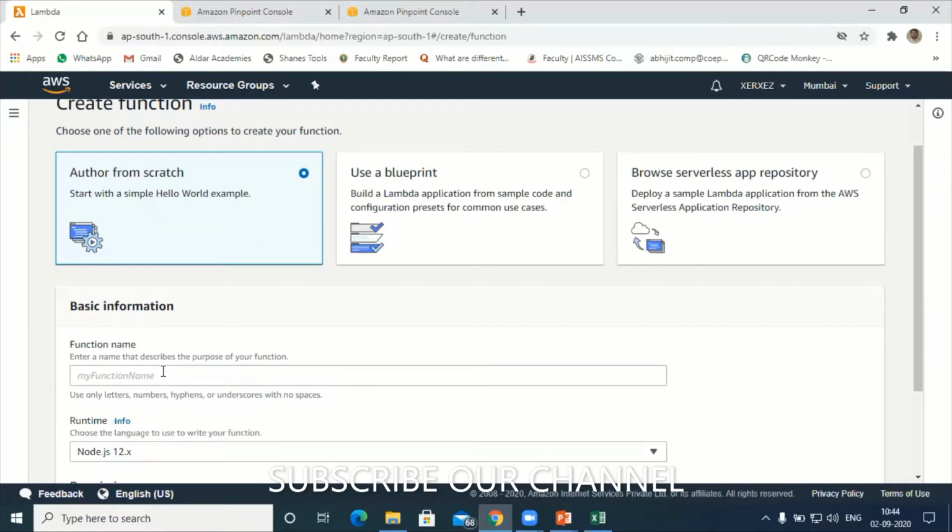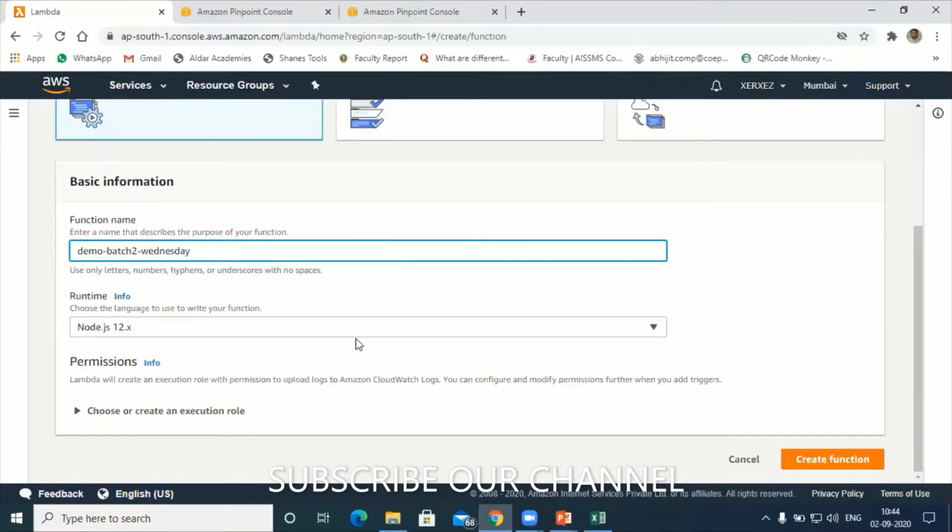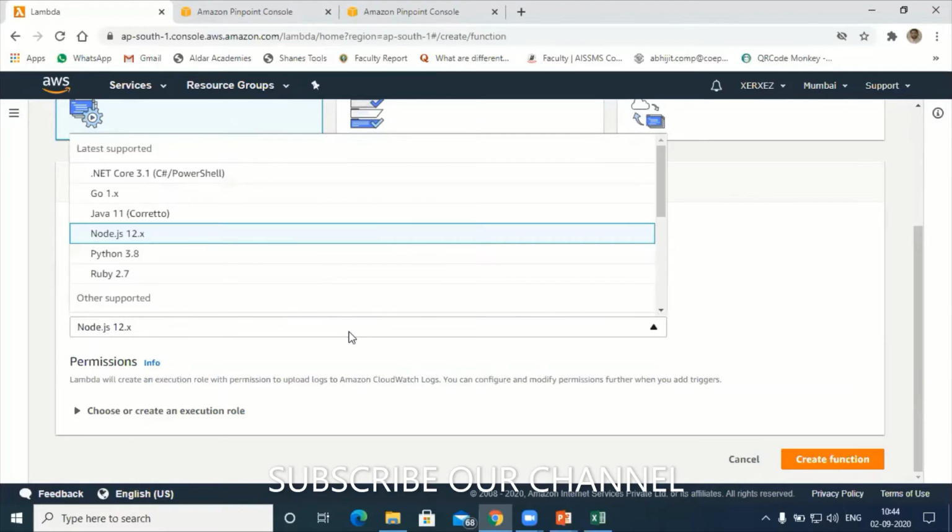Give the function name. Let's say the function name be demo batch 2, let's say Wednesday. Here we can write the functions using many languages. It supports .NET, Java, Node.js, Python, Ruby on Rails. Ruby programs also we can use.